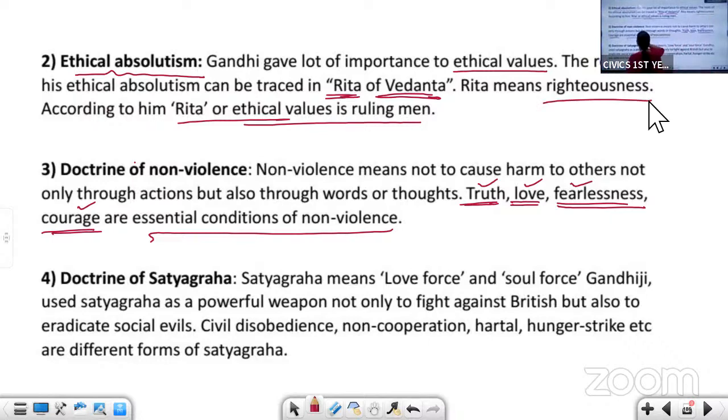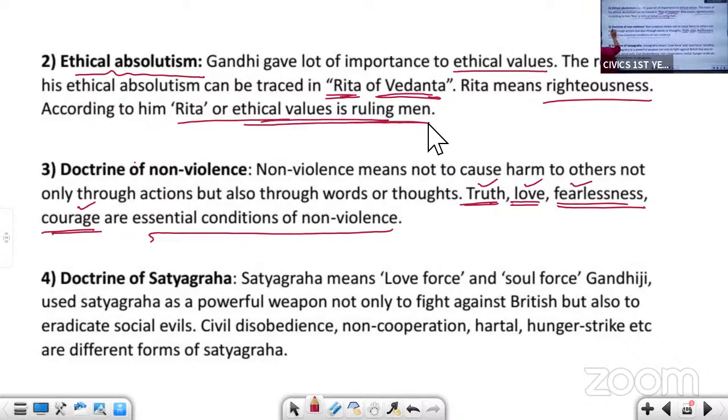Okay, so according to him, ethical value is ruling man. It is the ethical values, your moral values, that are ruling us. What are ethics? Ethics are your moral principles, moral values, which help us to differentiate between the right and the wrong, good and the bad. So only these values are ruling us.